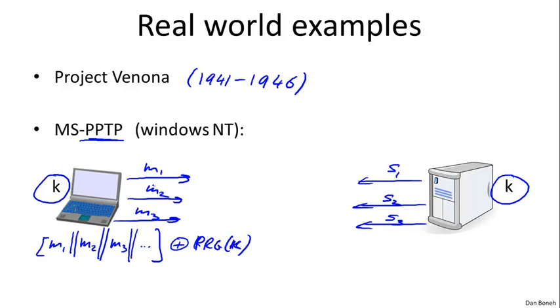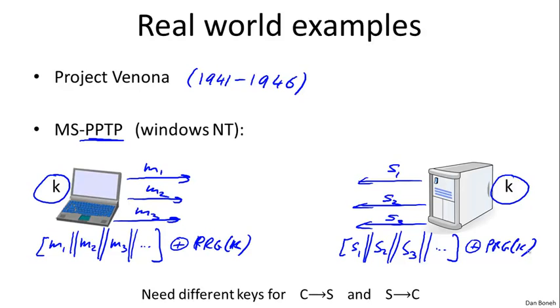The problem is the same thing is happening also on the server side. In other words, all the messages from the server are also treated as one long stream. So here, they're all concatenated together and encrypted using, unfortunately, the same pseudo-random seed. In other words, using the same stream cipher key. So basically what's happening here is that the two-time pad is taking place, where the set of messages from the client is encrypted using the same one-time pad as the set of messages from the server. The lesson here is that you should never use the same key to encrypt traffic in both directions.